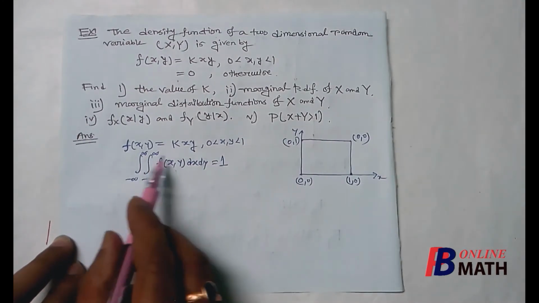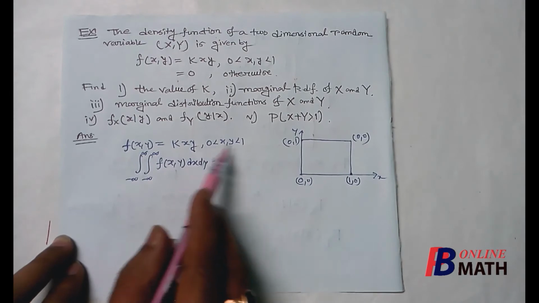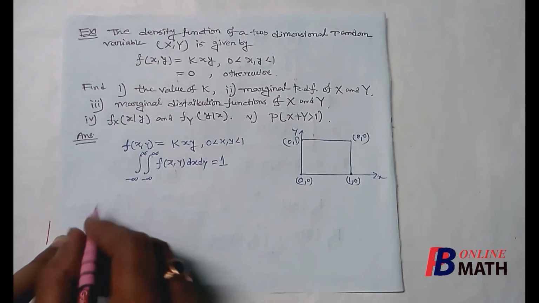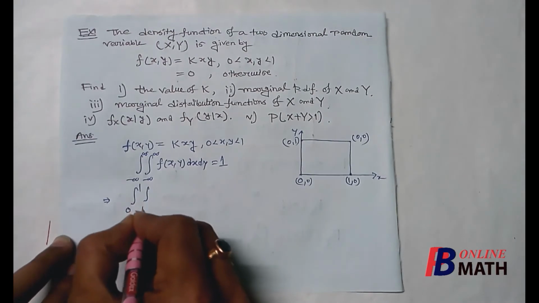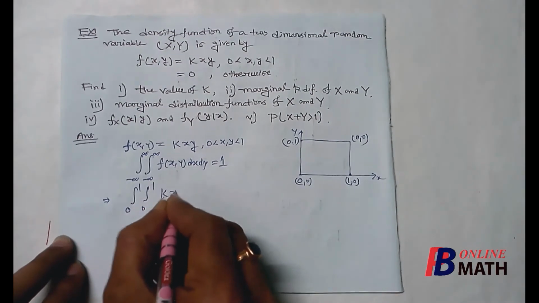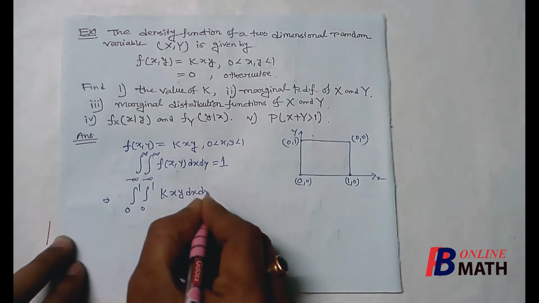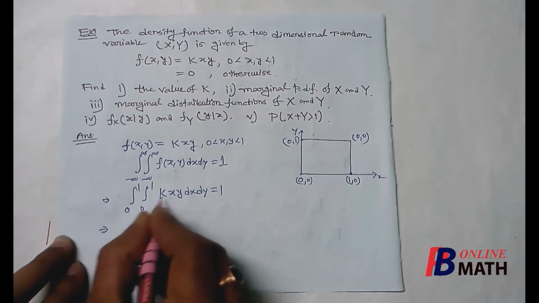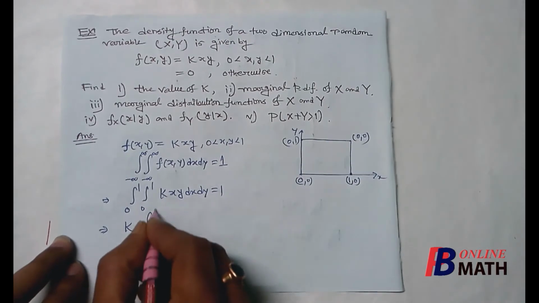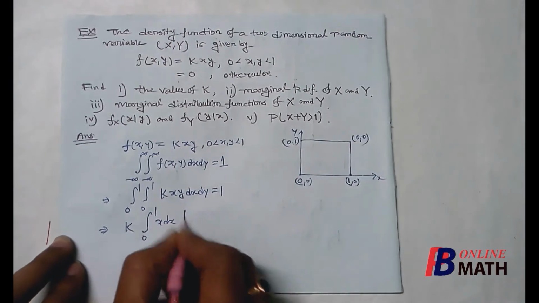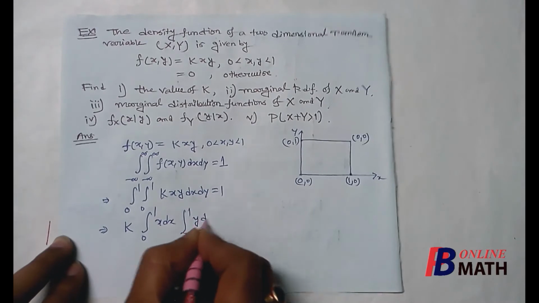But we know that the masses are distributed between 0 and 1 for both x and y. So we may change the limits from 0 to 1. So 0 to 1, now kxy dx dy, this is equal to 1. Now we can take k outside the integration because k is a constant. Now this is 0 to 1 x dx, 0 to 1 y dy.